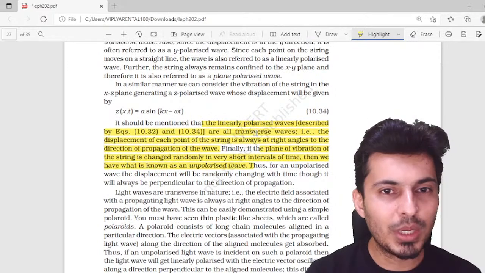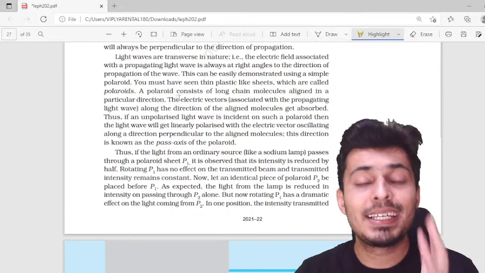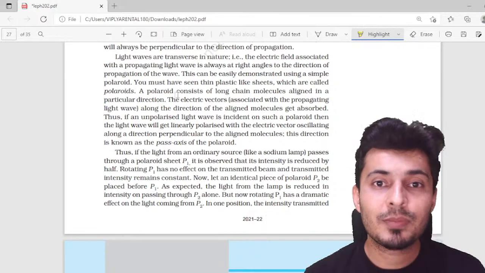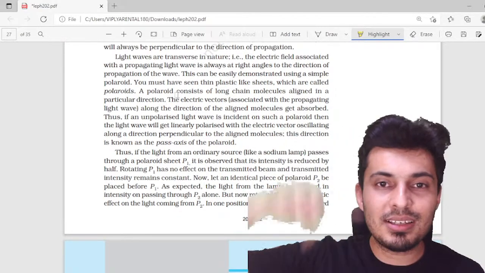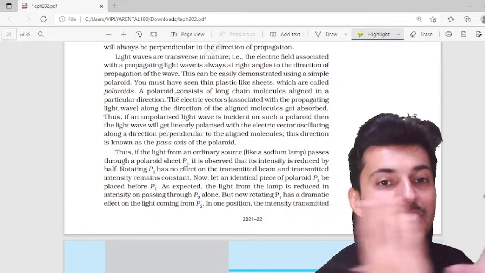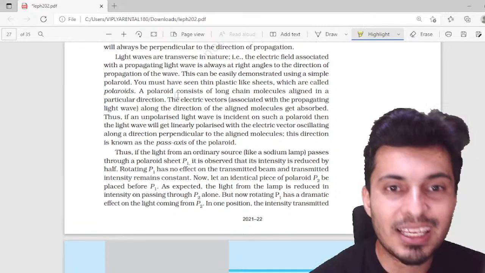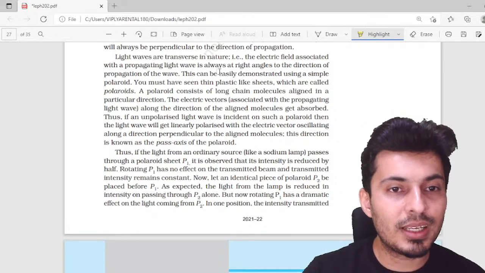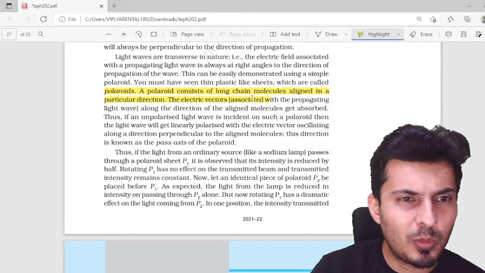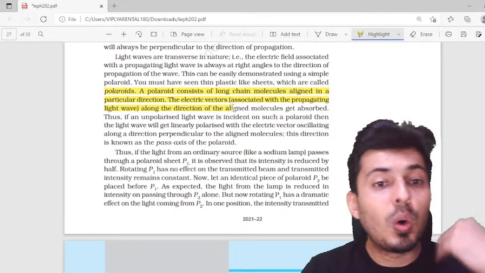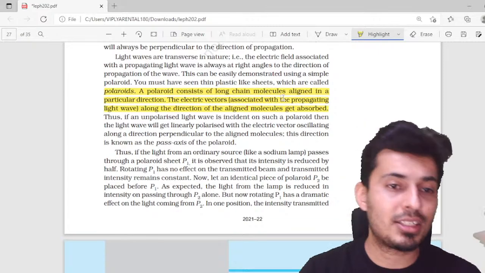So moving ahead, what is a Polaroid? A Polaroid is a material which allows only certain planes to pass through it. So if the oscillations are in a certain plane, only those oscillations can pass through those materials. They are called Polaroids. A Polaroid is basically a long chain of molecules aligned in a particular direction. Only those vectors in a particular direction get absorbed, other things just get passed.